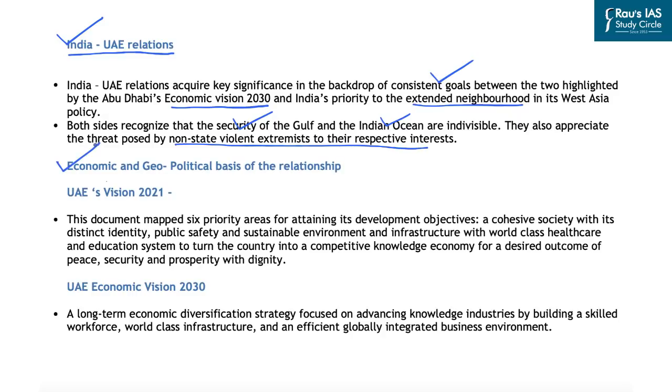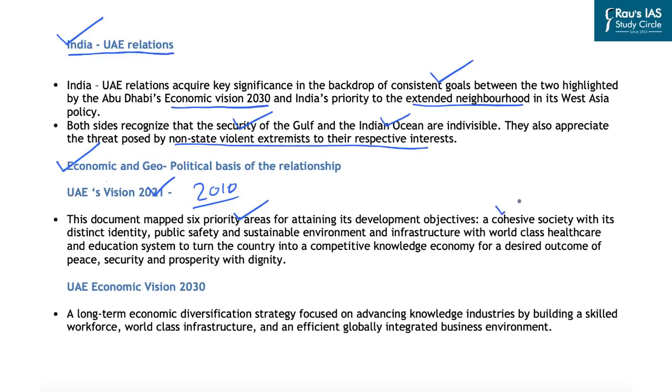If you look at the economic basis of the relationship, the UAE has been according importance to India since 2010, and it was highlighted in the UAE's Vision 2021 that was first unfolded in 2010. This was primarily because the UAE wanted to diversify from an oil economy into a knowledge economy. And that is why the UAE's Vision 2021 mapped six priority areas for attaining its developmental objectives.